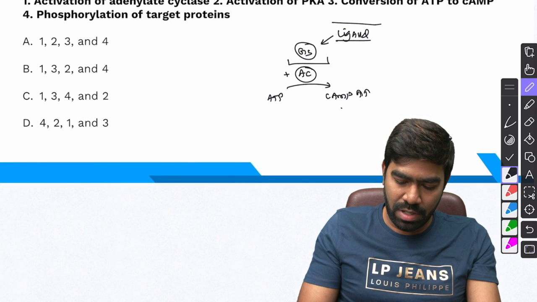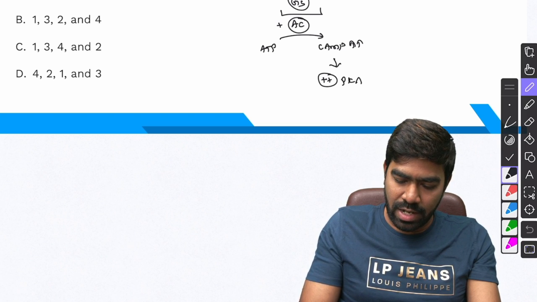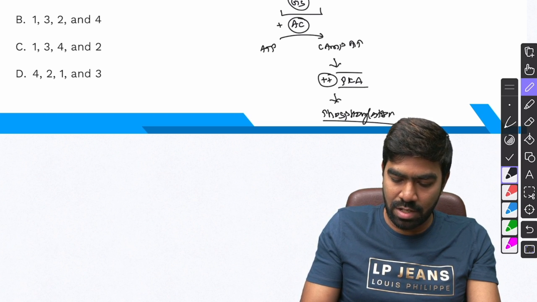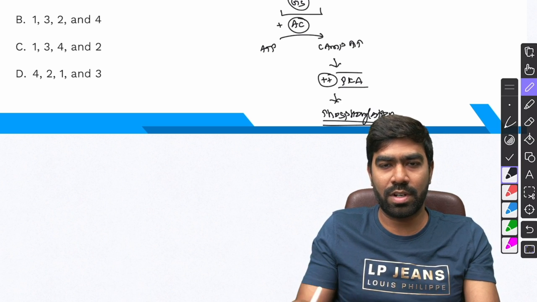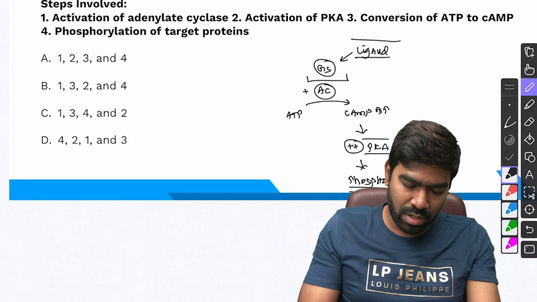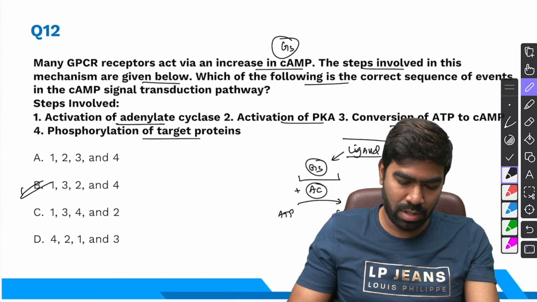And this cyclic AMP is going to activate another downstream protein called protein kinase A. So this protein kinase A is going to cause phosphorylation of target proteins. So this is going to be the exact signal transduction pathway when it comes to G stimulatory type of GPCR. So the right answer for this question is going to be 1, 3, 2, 4. Simple. Right answer is option B.